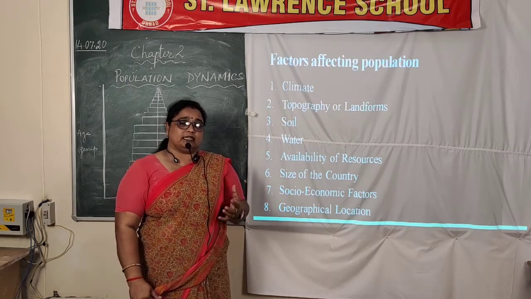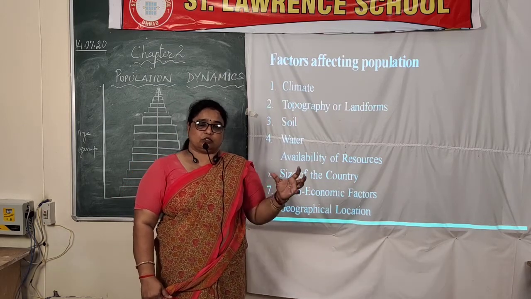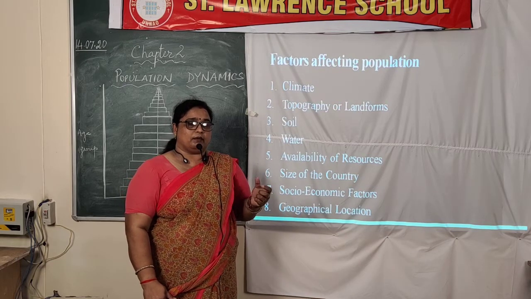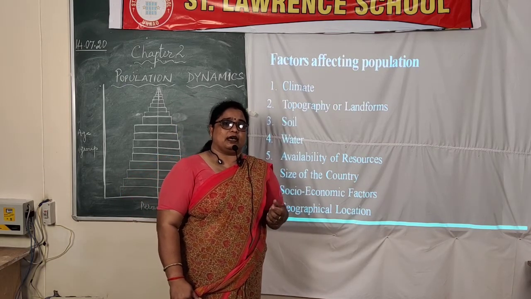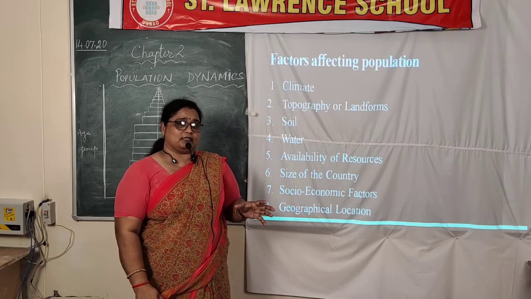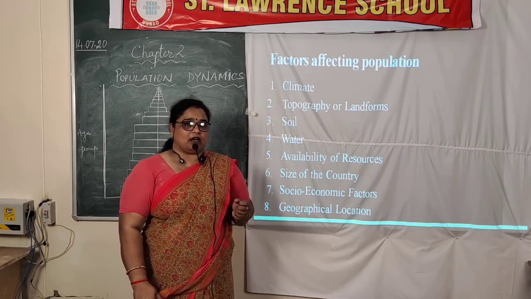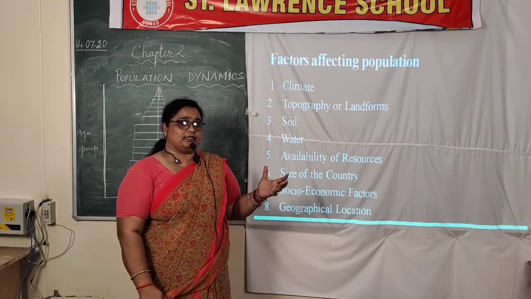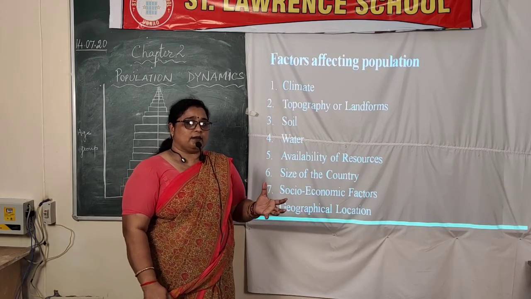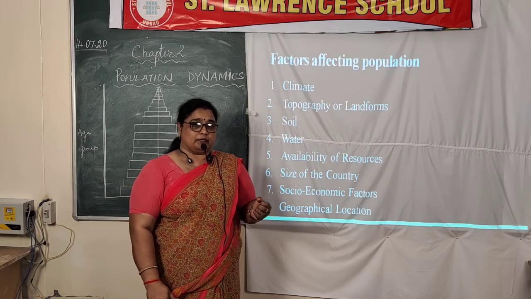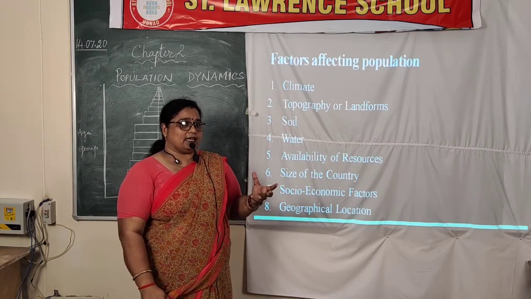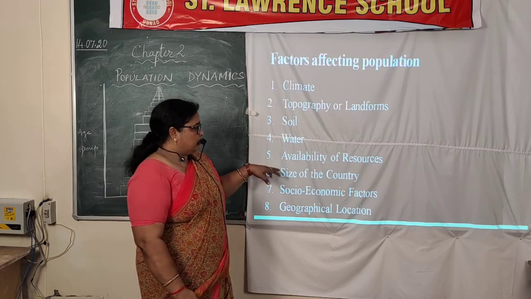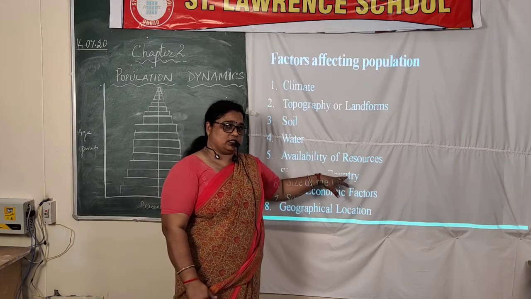Such places in India include the Chota Nagpur plateau, because this whole belt is rich in minerals. And if we go to the world map, we can see that in the Arabian countries, where there is desert and climatic conditions are harsh, even then these countries are quite populated, because there is a good amount of power resource, petroleum, present there. So our next factor which affects the population is the availability of resources.